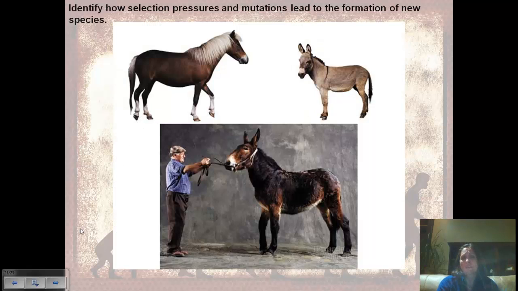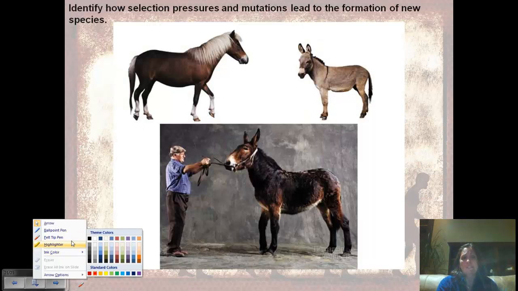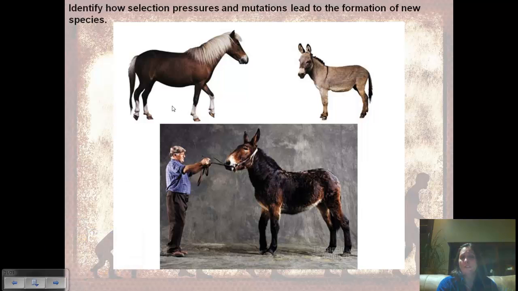Here's an example where we're going to see species that can interbreed, but not produce fertile offspring. So here's a horse, and a horse is a species. We can put horses together, and they'll interbreed and produce fertile offspring. These are donkeys. Donkeys are a species. They interbreed and produce fertile offspring. We can also cross a donkey and a horse.